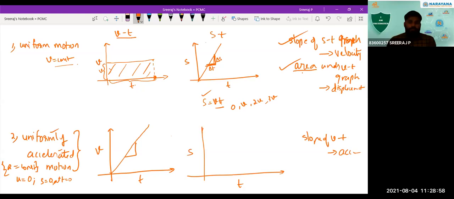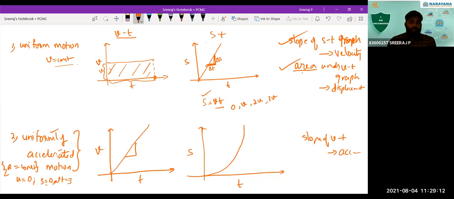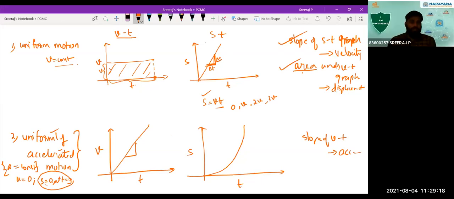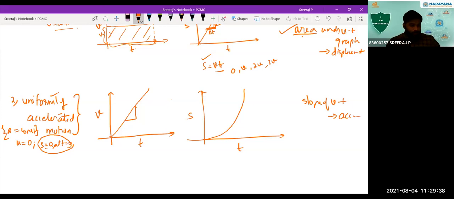For uniformly accelerated motion, the displacement time graph will be like this. At time t is equal to 0, displacement is 0, so it's starting from the origin, like that you can think of. For uniformly accelerated motion, its displacement will be a curved line like this. Is that clear? Again, the slope of the velocity time graph gives you the acceleration.